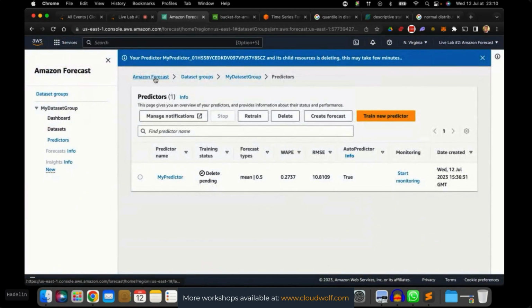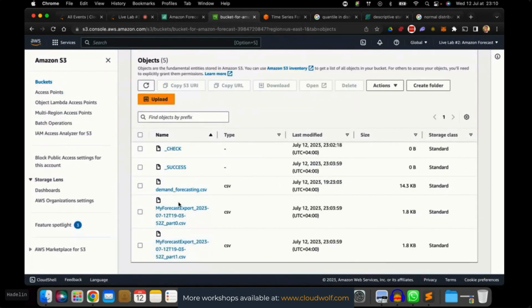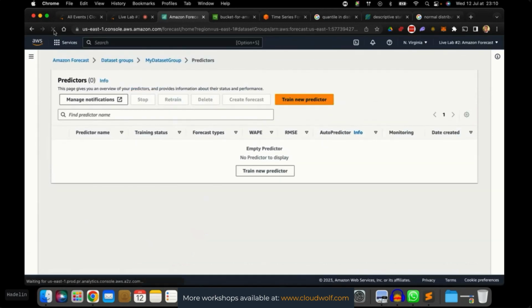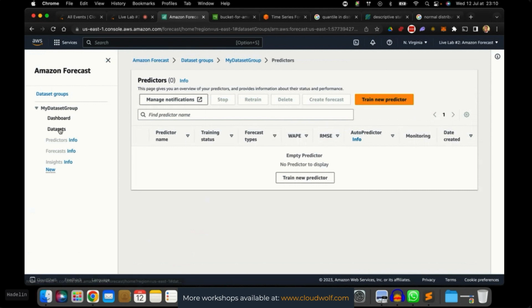Absolutely right. Yeah, you could delete the exports and the input data, because now it's separate. That's a good point. See, there you go. Predictor deleted successfully. Empty predictor. We don't have any more predictors. Good. So now, lastly, we're going to remove the dataset.